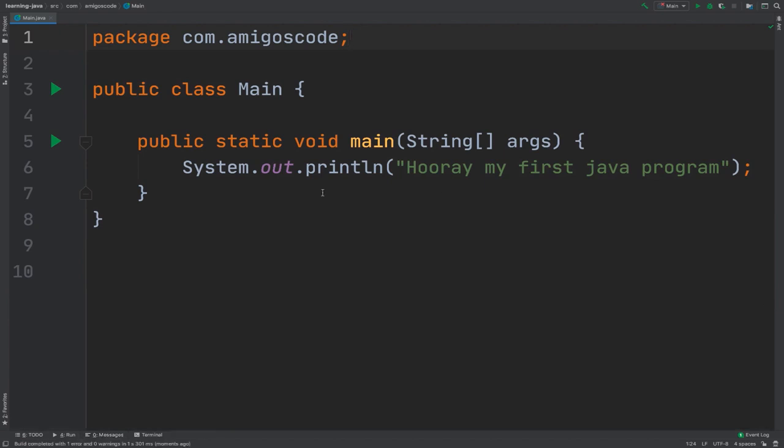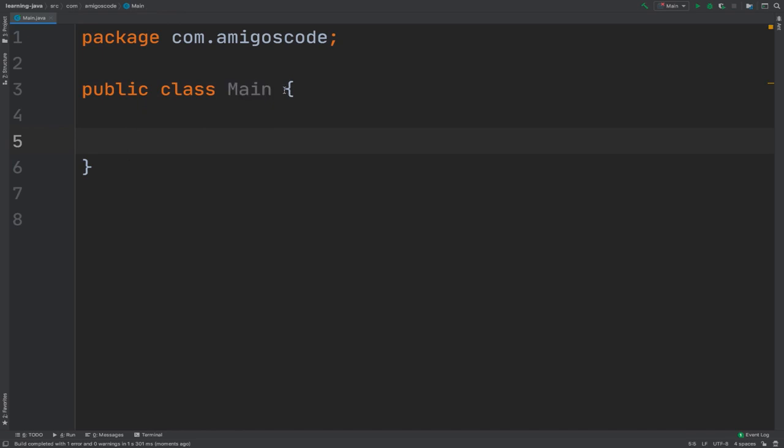Now, if I close this, you can see right here we have public class. Again, don't worry about this because you're going to learn about classes. But what I want to show you is where we have the curly brackets. These curly brackets mean that inside of it we can have some other statements. So if I cut this for now, we have an open curly bracket and then a closing curly bracket.